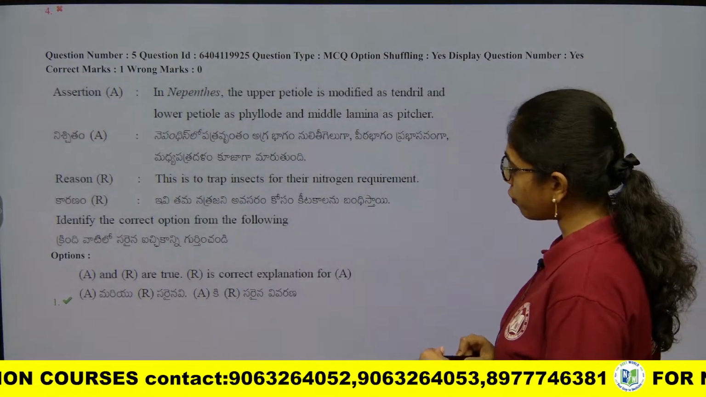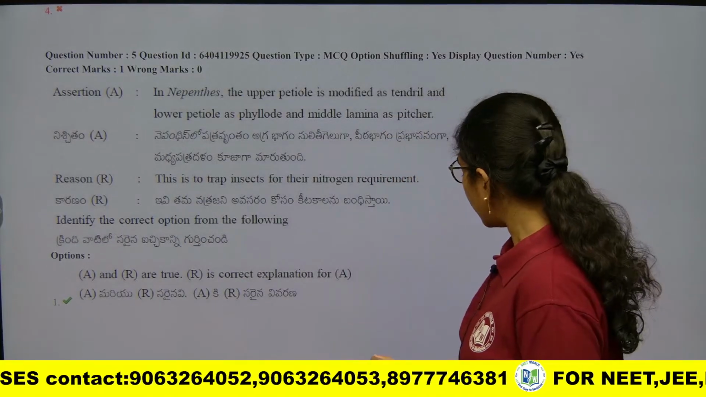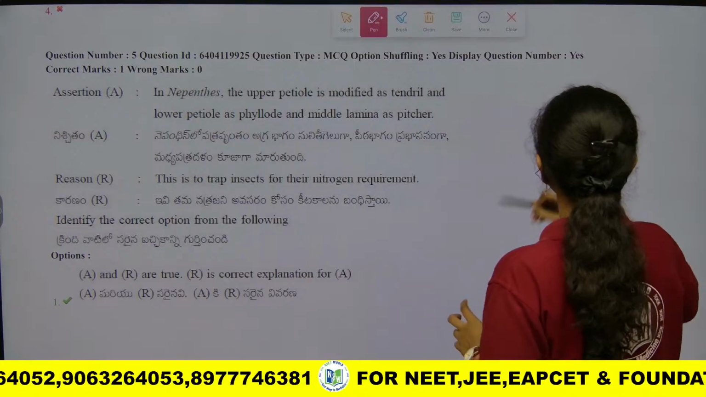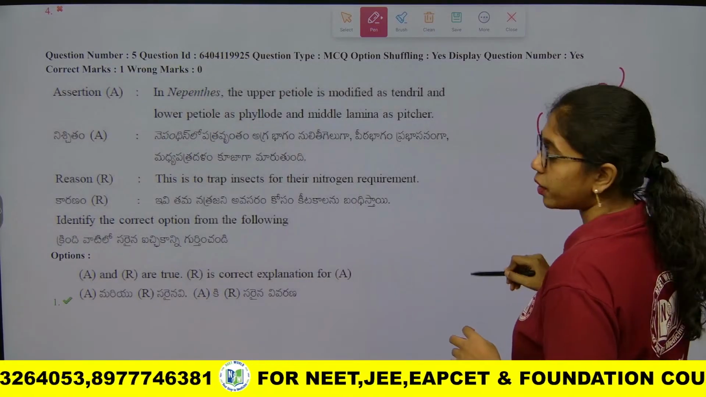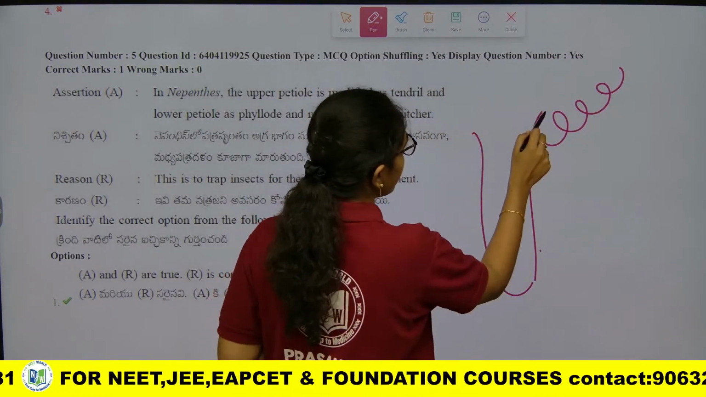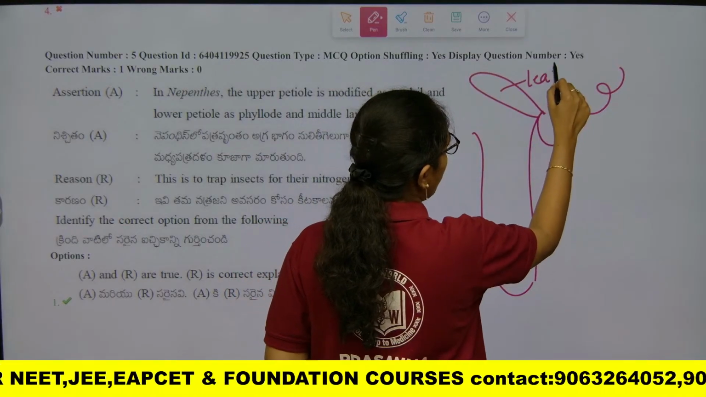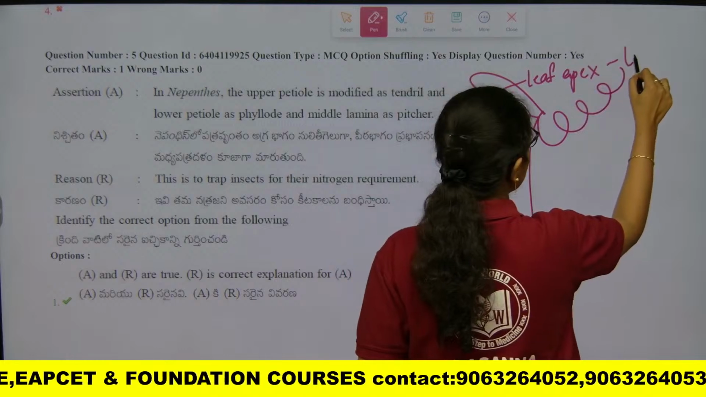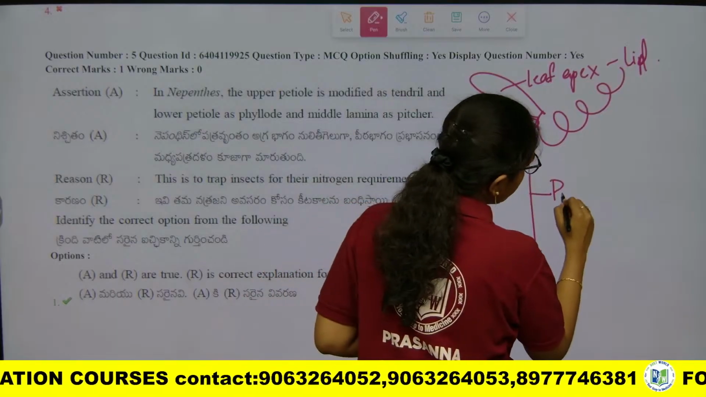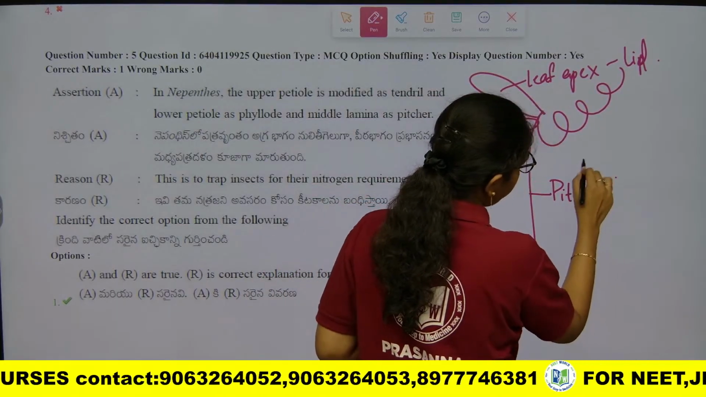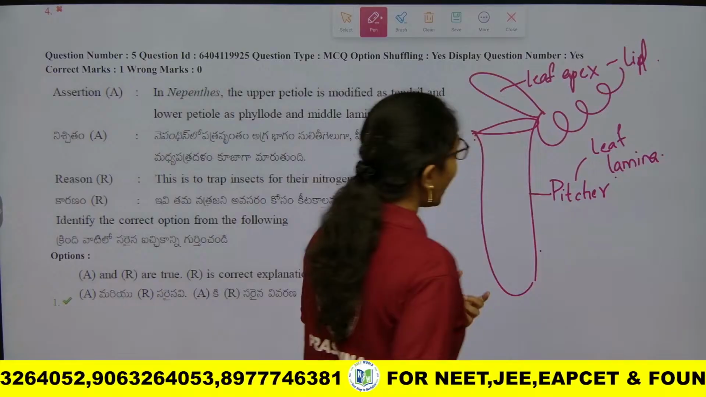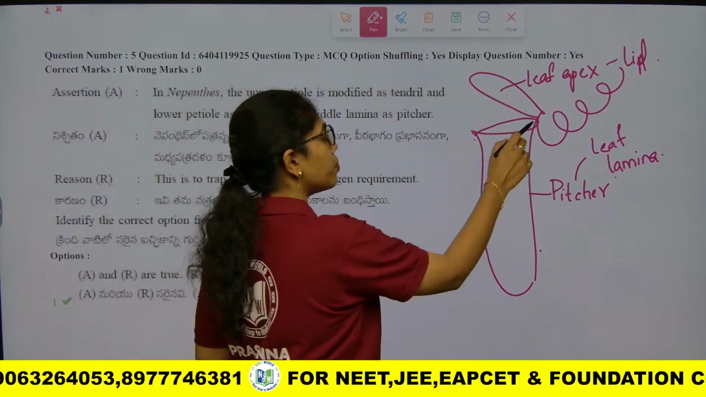this is from Morphology of Flowering Plants, wherein Nepenthes, which is an insectivorous plant, wherein upper petiole is modified to tendril, lower petiole is modified to a phyllodes, and the leaf apex is modified to lid, and pitcher is modified. Pitcher is modification of what? Leaf lamina. Fine. And here large stipules will be present.